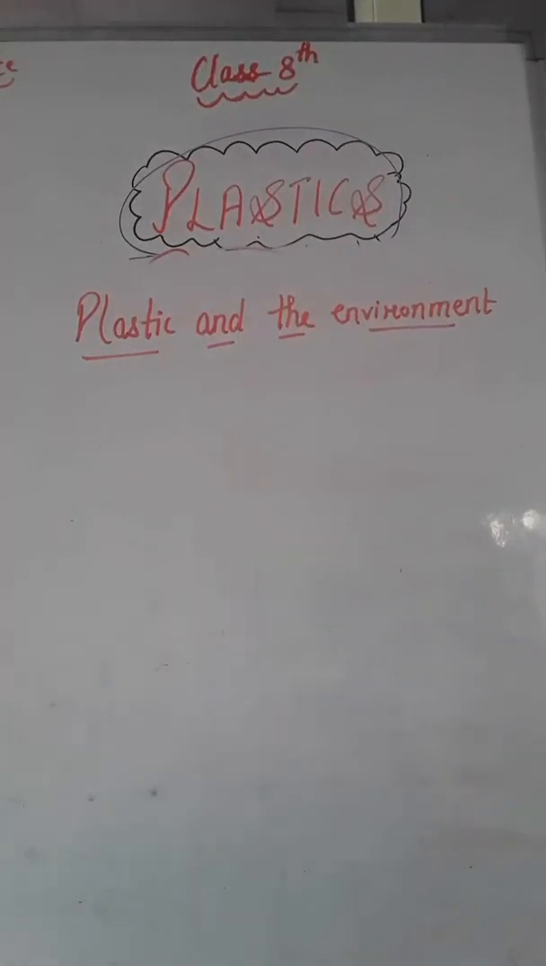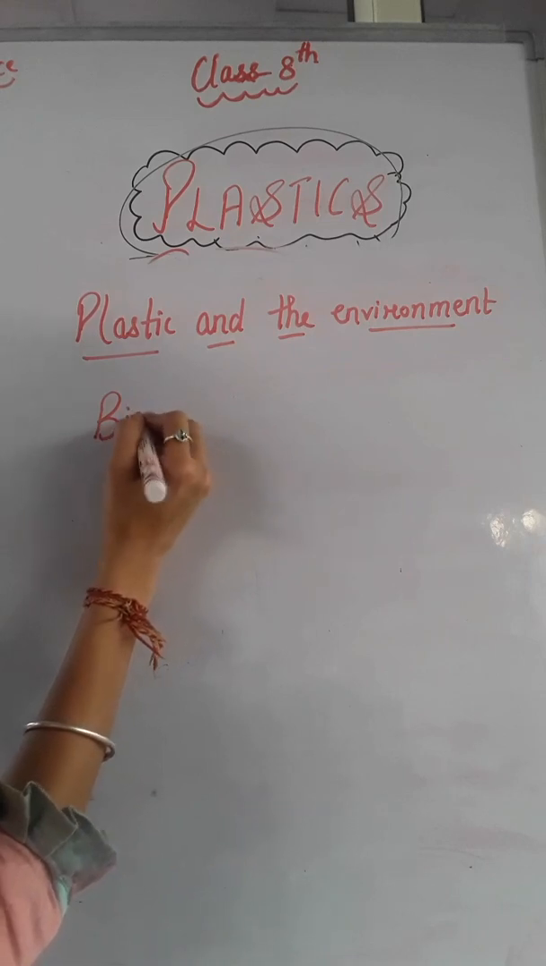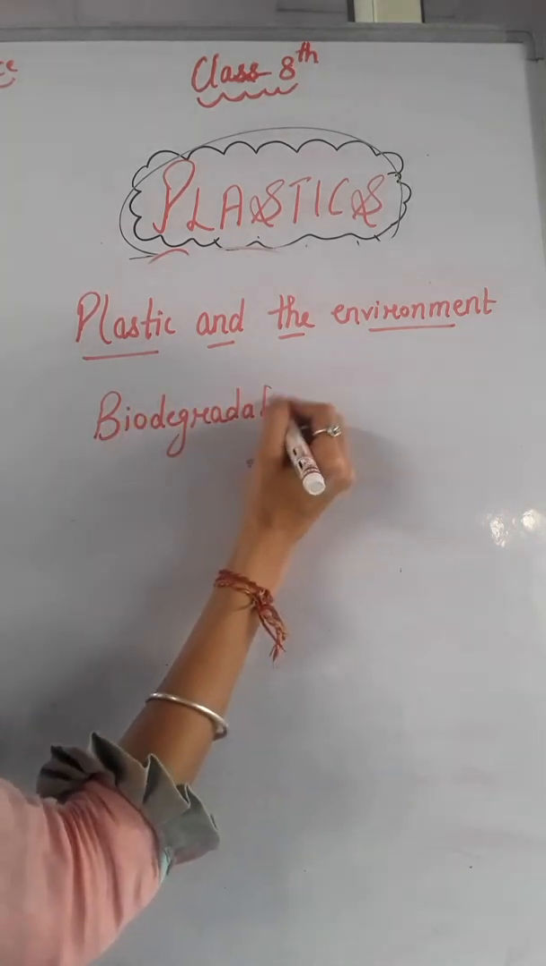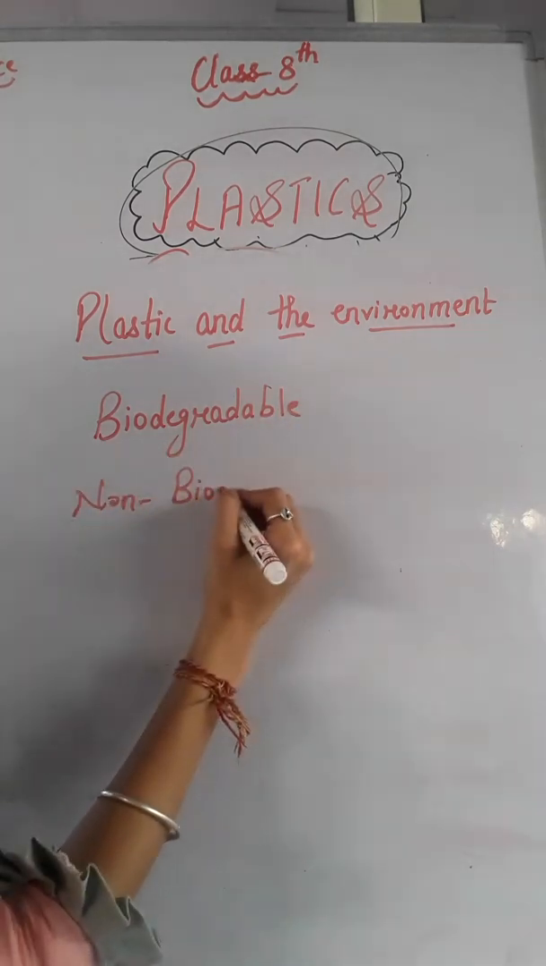Our next topic, that is the last topic from this chapter, is plastic and the environment. Before we start with this topic, let's understand two basic definitions. The first one is biodegradable and the second one is non-biodegradable.